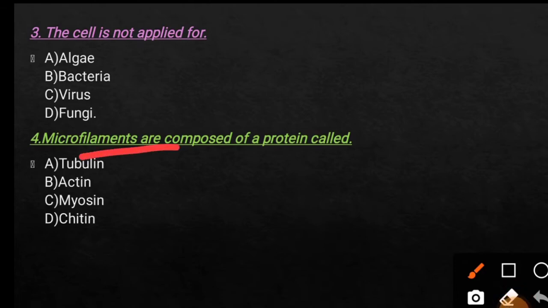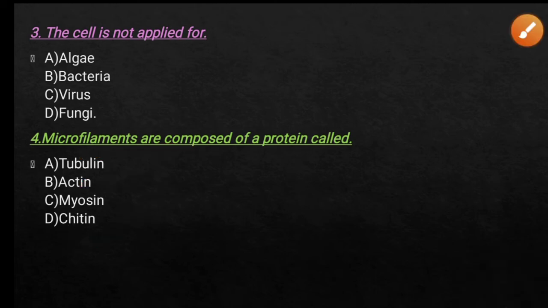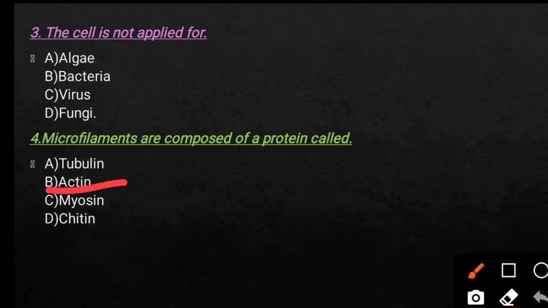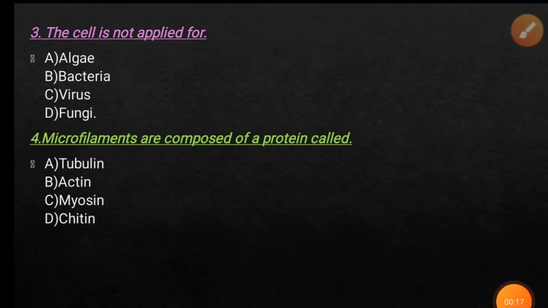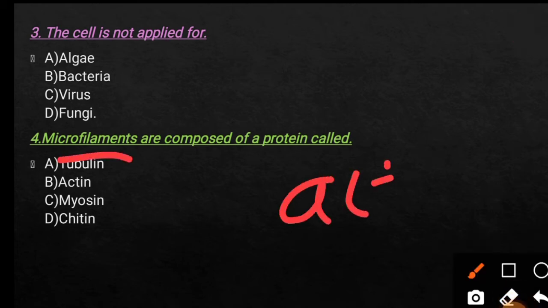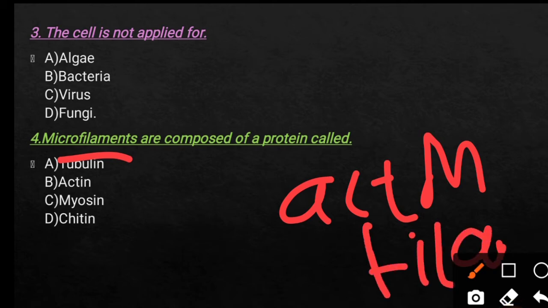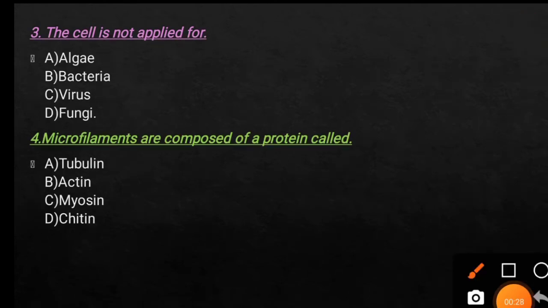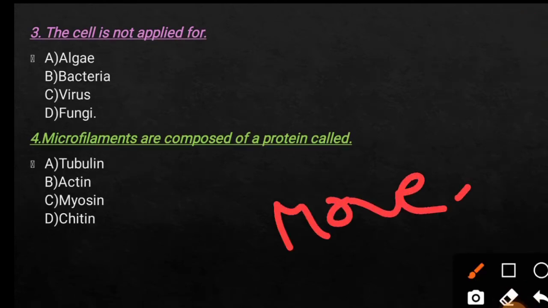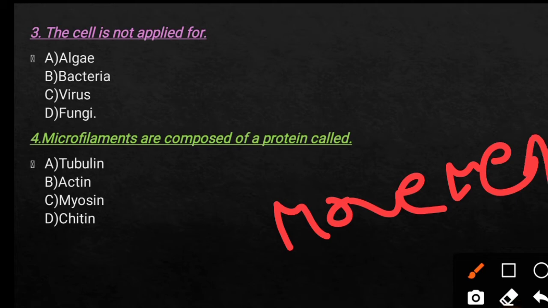Okay, next question: microfilaments are composed of a protein. Option A tubulin, option B actin, option C myosin, and option D chitin. So here the right answer is option B actin. And these microfilaments are otherwise also known as actin filaments because they contain the protein actin. These microfilaments help in movement of the cell, and they combine with the protein myosin and help in muscle movement.